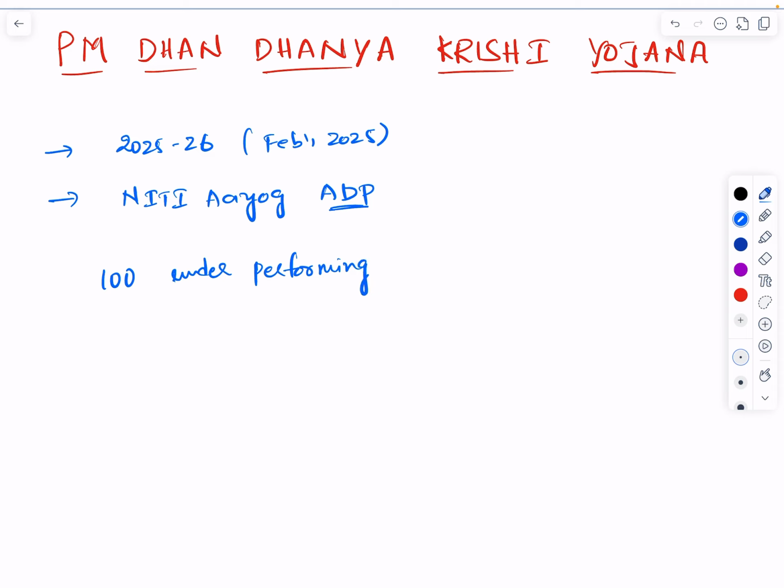So they will select 100 underperforming agri districts over the entire India, and they are going to consider three factors for this.